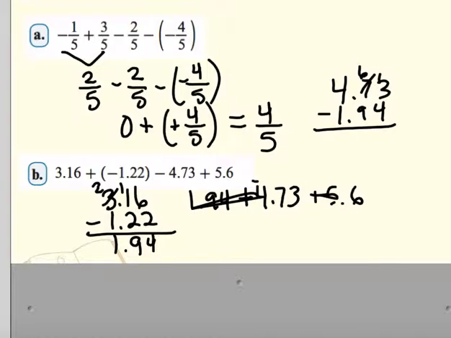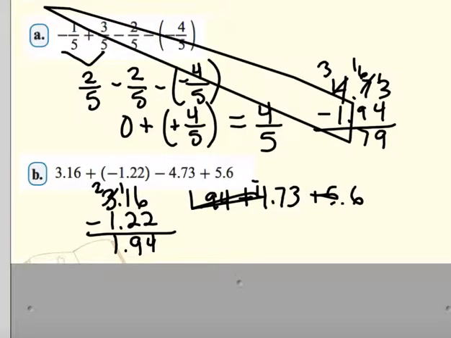Going to borrow some, borrow again, and we get our answer of 2.79. The question though is, is it positive or negative? Since this negative 4.73 has a greater absolute value, our 2.79 is going to be negative. So we have negative 2.79 plus 5.6.